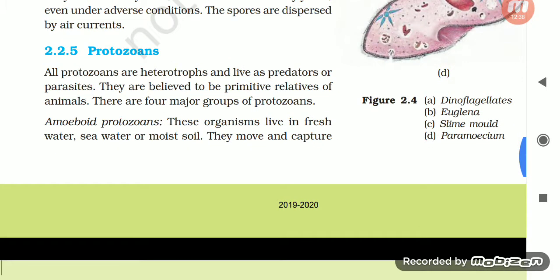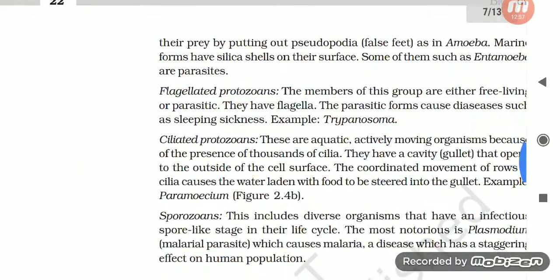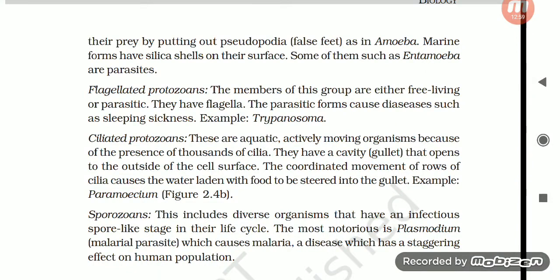2.2.5 The protozoans. All protozoans are heterotrophs and live as predators or parasites. They are believed to be primitive relatives of animals. There are four major groups of protozoans. Amoeboid protozoans. These organisms live in fresh water, seawater or moist soil. They move and capture their prey by putting out pseudopodia, false feet, as in Amoeba. Marine forms have silica shells on their surface. Some of them, such as Entamoeba, are parasites.